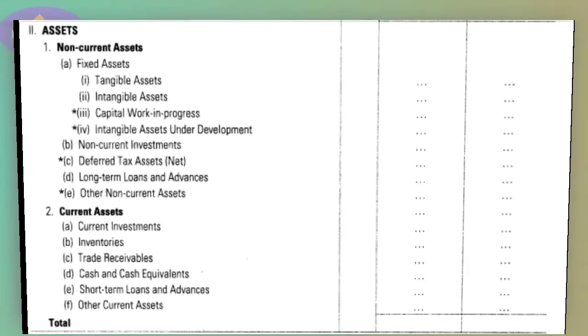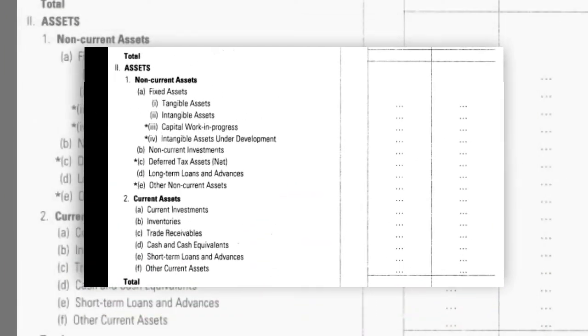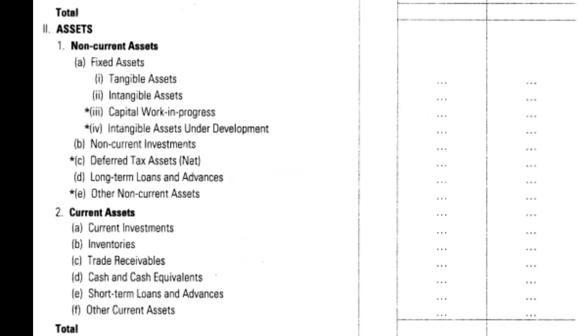Then other non-current asset includes capital advances, that is, the company has given an advance to any supplier, then it has to be shown here. Then any prepaid expenses, where the company has made advance payment of any expenses, have to be shown here. Then advance tax: the company might have paid advance tax quarterly, that has to be shown under the other non-current asset. Then this first part is completely long-term asset.